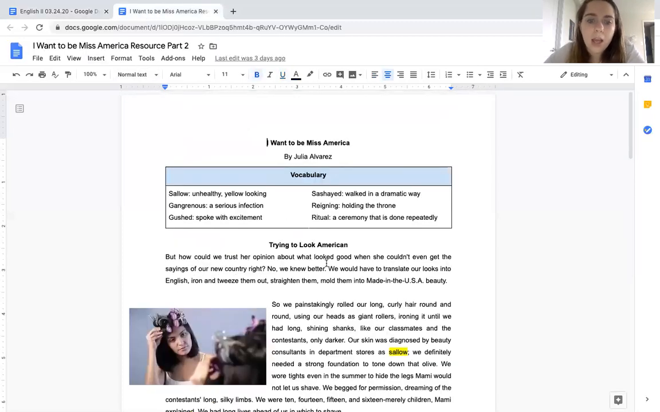It's an example of figurative language. Let's go back. Any words that stand out to me? Not so much. Okay, I'm going to keep reading.